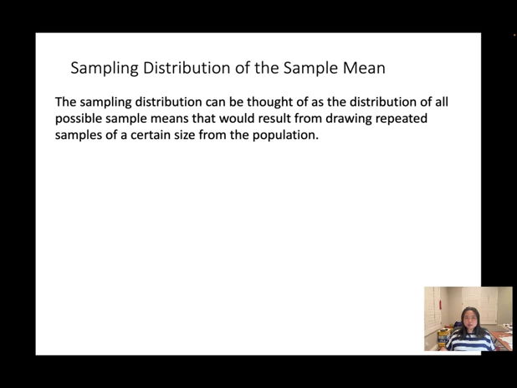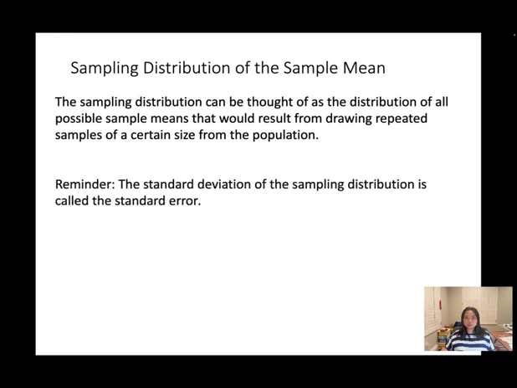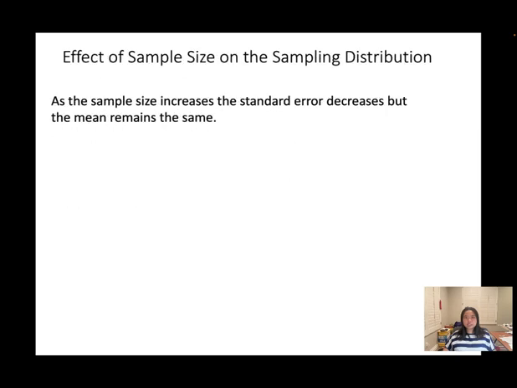The sampling distribution can be thought of as the distribution of all possible sample means that would result from drawing repeated samples of a certain size from the population. And reminder, the standard deviation of the sampling distribution is called the standard error. Let's look at the sample size. As the sample size increases, the standard error decreases, but the mean remains the same.